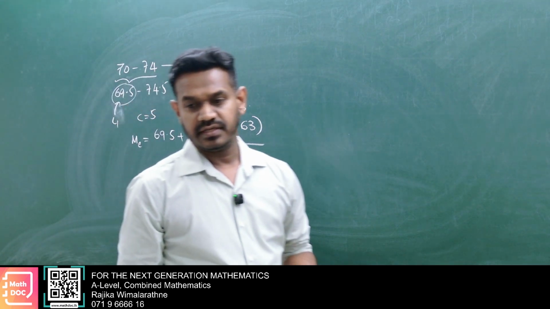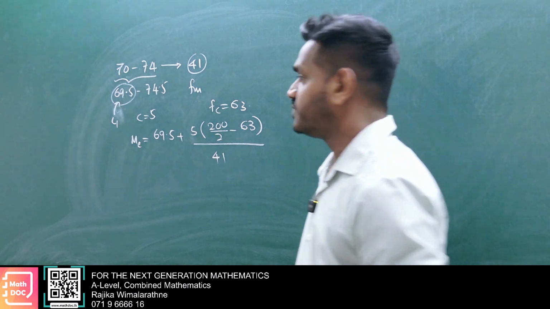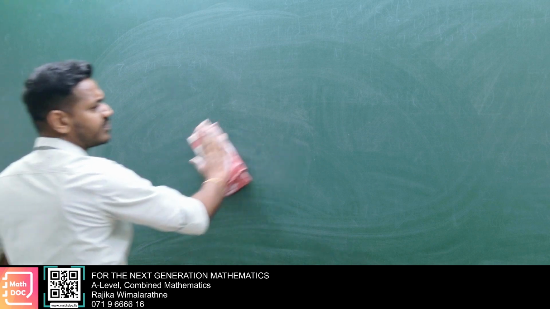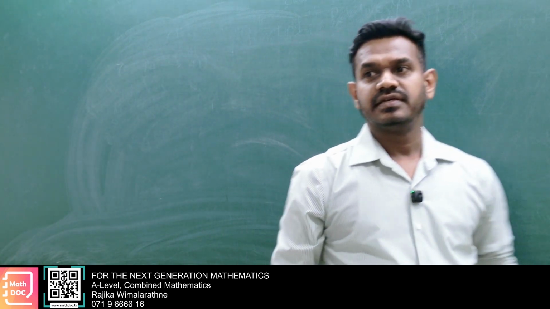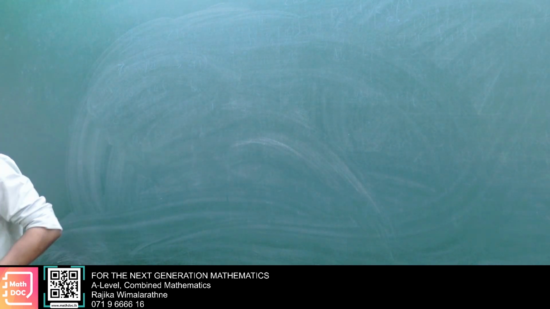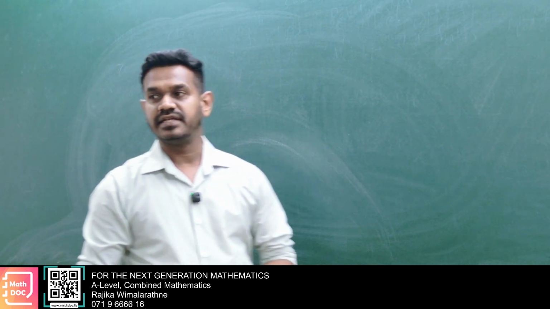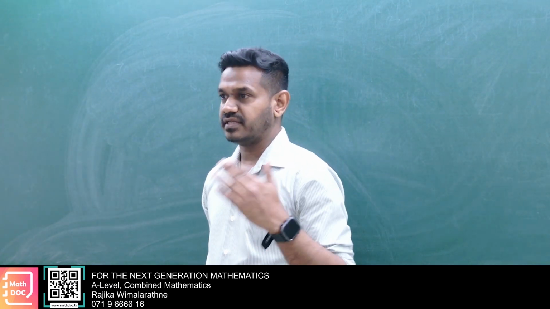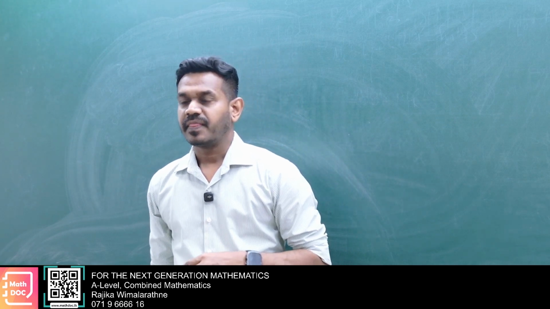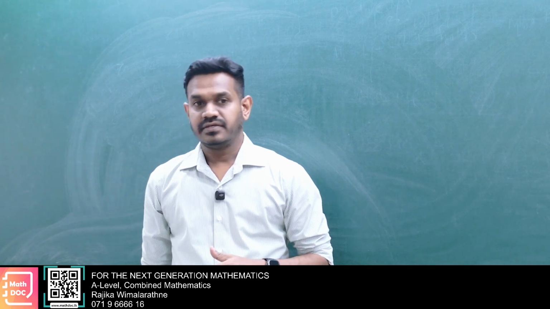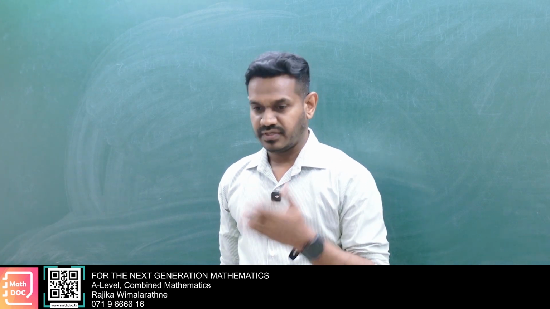Okay, that's enough for the median. Now let's move to the mean. Now all are the same procedure, no? In the beginning, you have to see whether it is given in ascending order or descending order. If it is given in descending order, then you have to arrange that in ascending order. Next you have to check the classes, whether real boundaries are given or not. If real boundaries are not given, you have to find them. Thereafter, do the calculations.